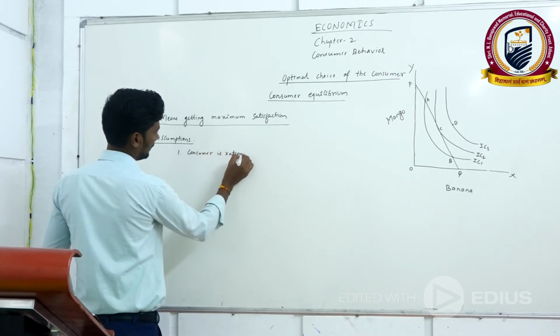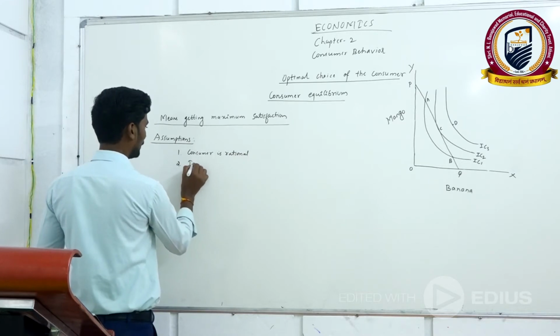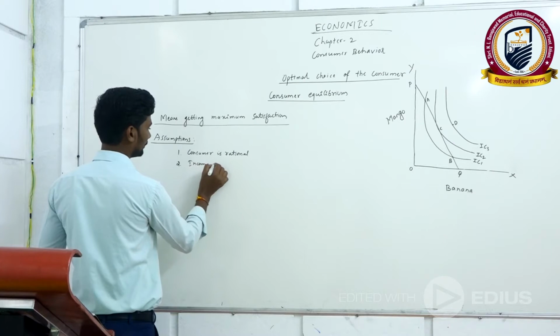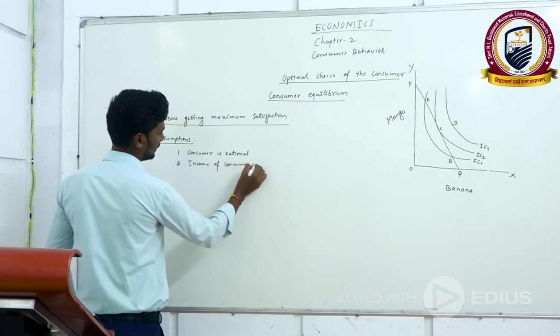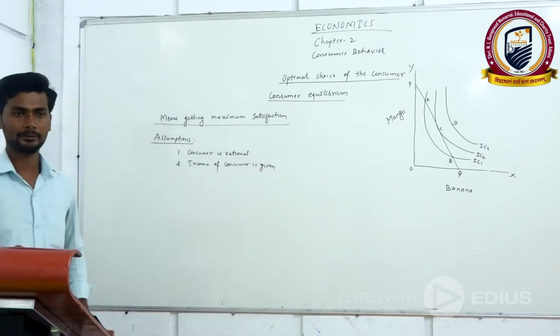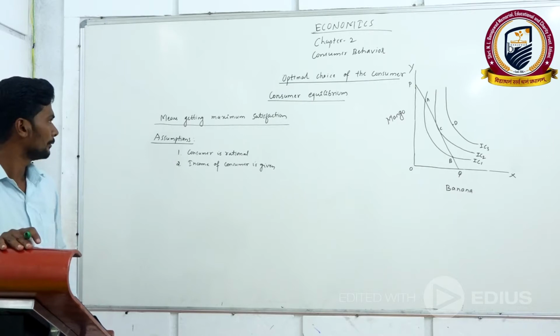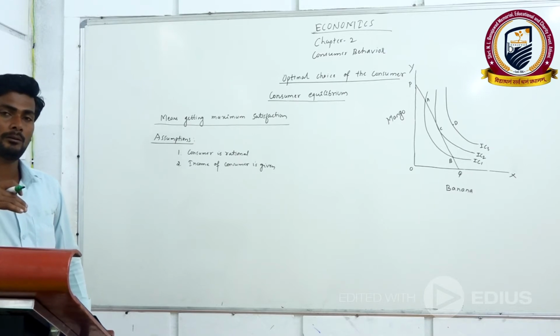The second one is that the income of the consumer is given. Based on these two assumptions, we are going to study how the consumer gets maximum satisfaction from the consumption of goods and services.